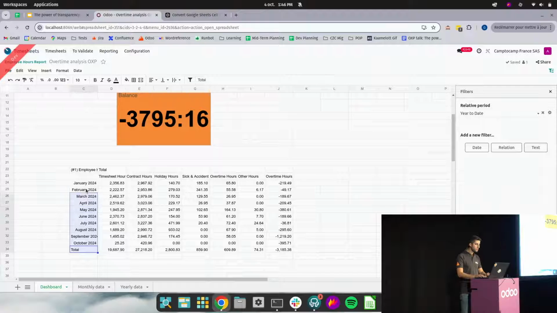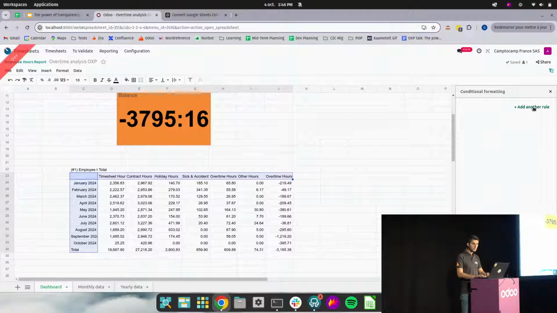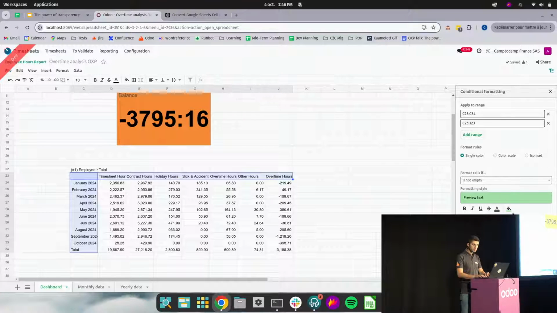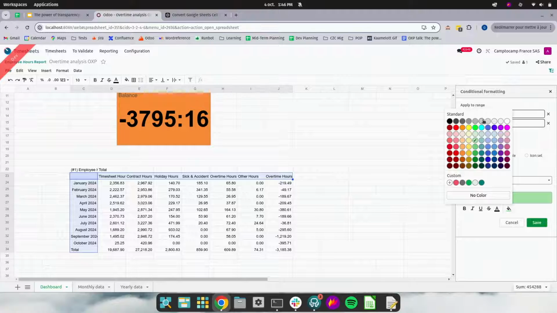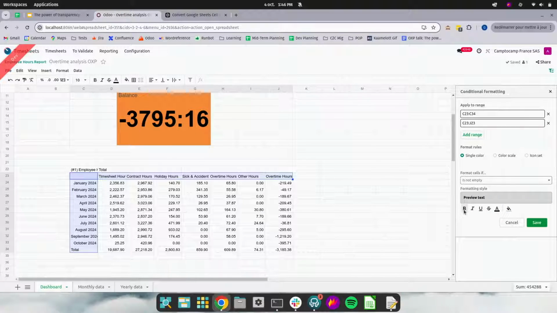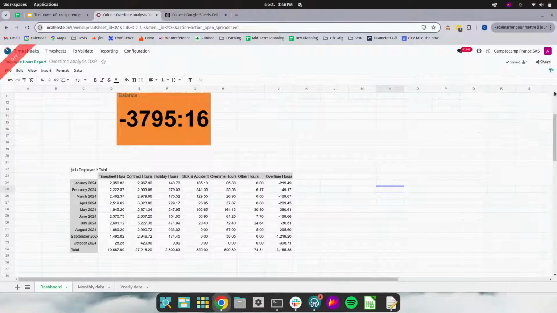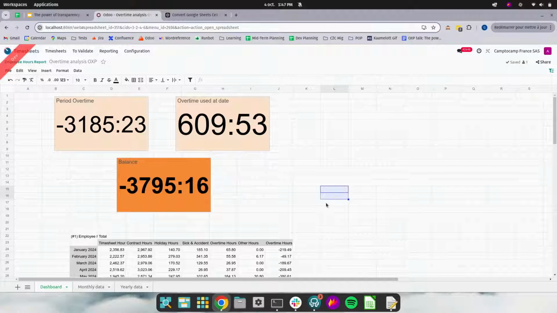So let me just put some conditional formatting to make it a little bit sexier for our employees. Perfect. Save. And now you see that my color is popping up dynamically, and my lines as well.